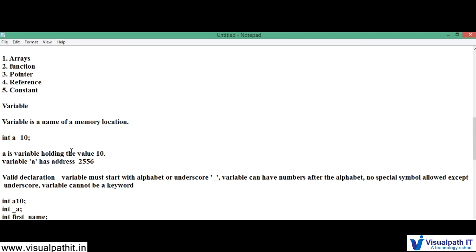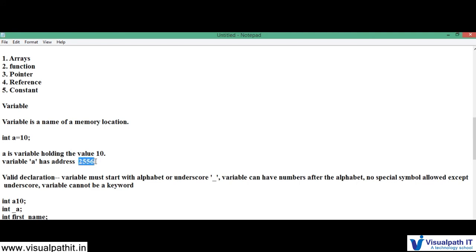If I give a equal to 10, once I initialize it, the a will always be 10 unless I change it during execution. Every variable has an address. In our case I just mentioned it is 255.